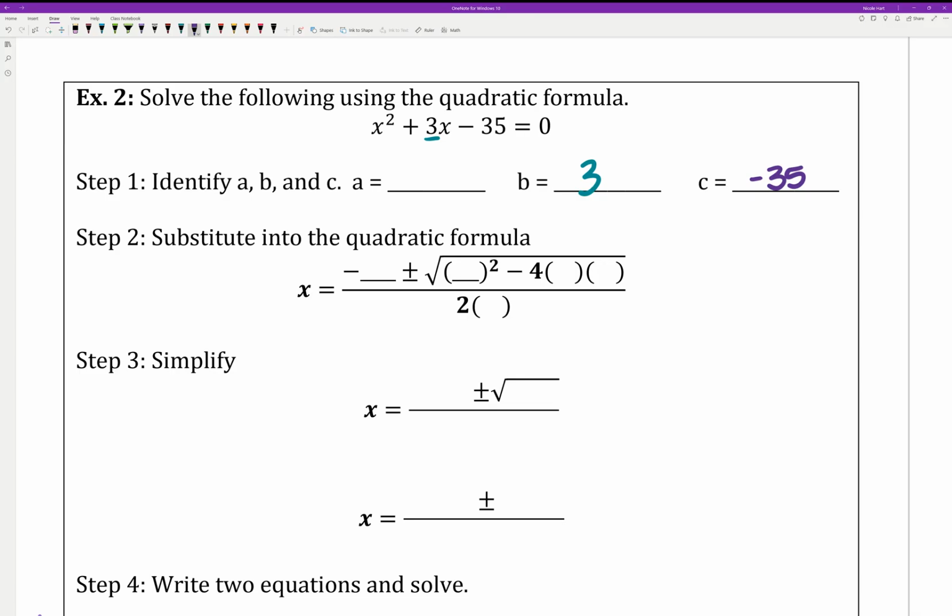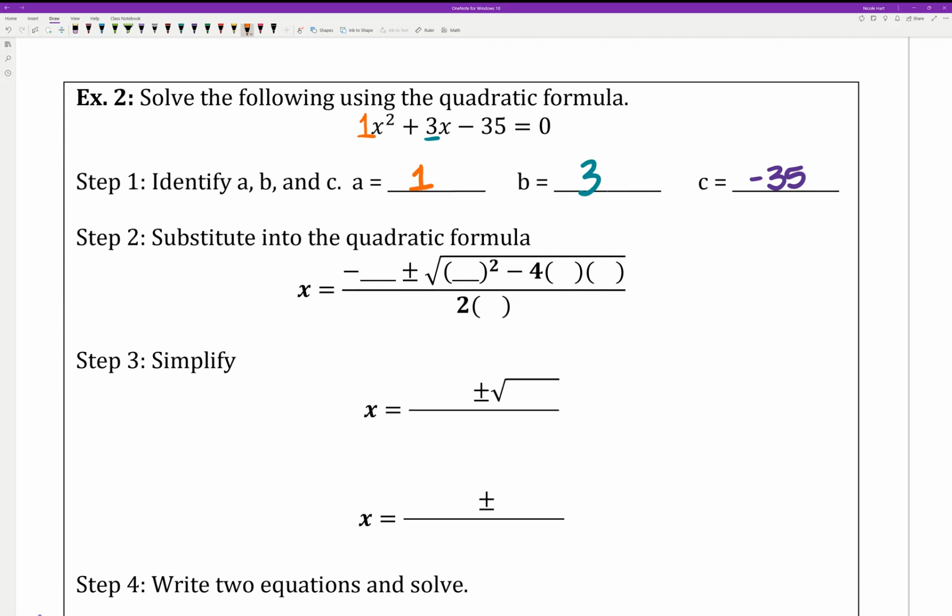So that is a big question. What is a? Well, a, again, is the number in front of x squared, which we don't see a number there, but we have to remember there's always an invisible 1. So we're going to make a the number 1. So we have 1 for a, 3 for b, and negative 35 for c.